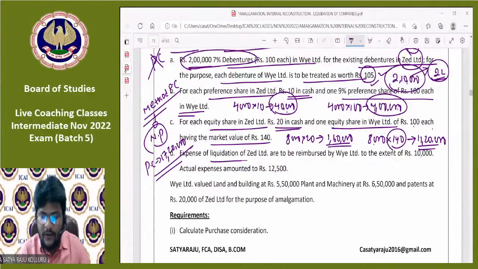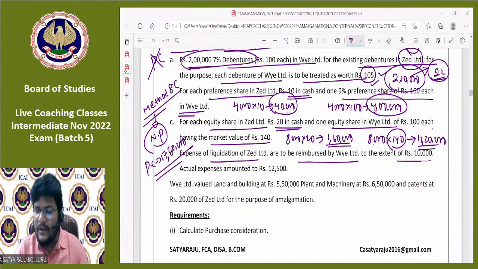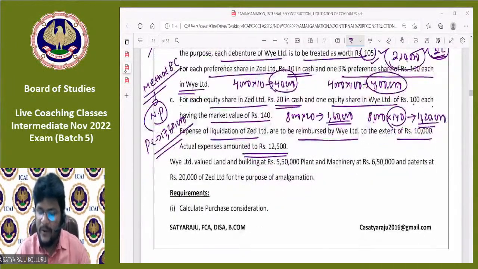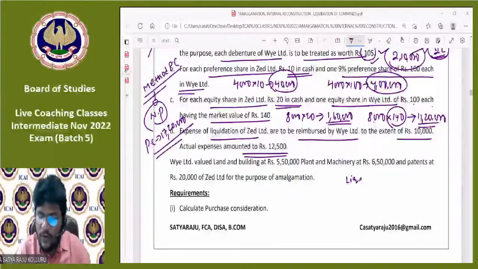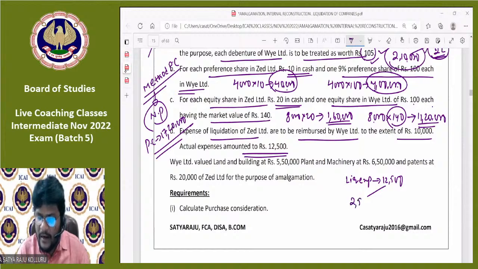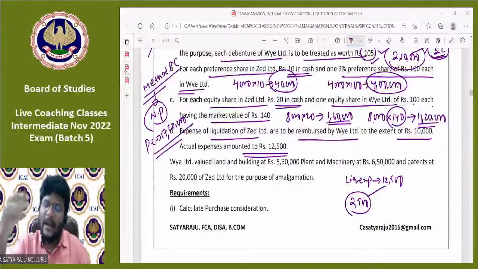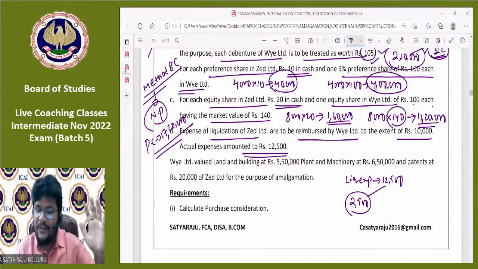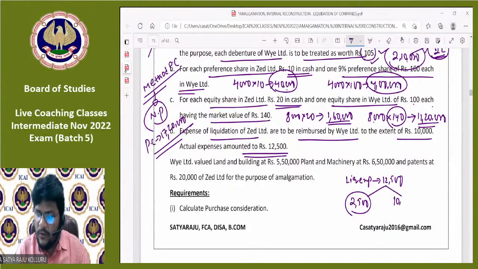Next, all of you, please come to point number D. Expense of liquidation of Z Limited are to be reimbursed by the Y Limited to the extent of 10,000. Actual expenses amounted to 12,500. Just now we completed the liquidation expenses concept. Here it is clearly given that the total liquidation expenses were 12,500, out of which 2,500 incurred and paid by the selling company themselves. That is situation number 1. Remaining 10,000 expenses first incurred by the selling company, at later point of time reimbursed by the purchasing company.